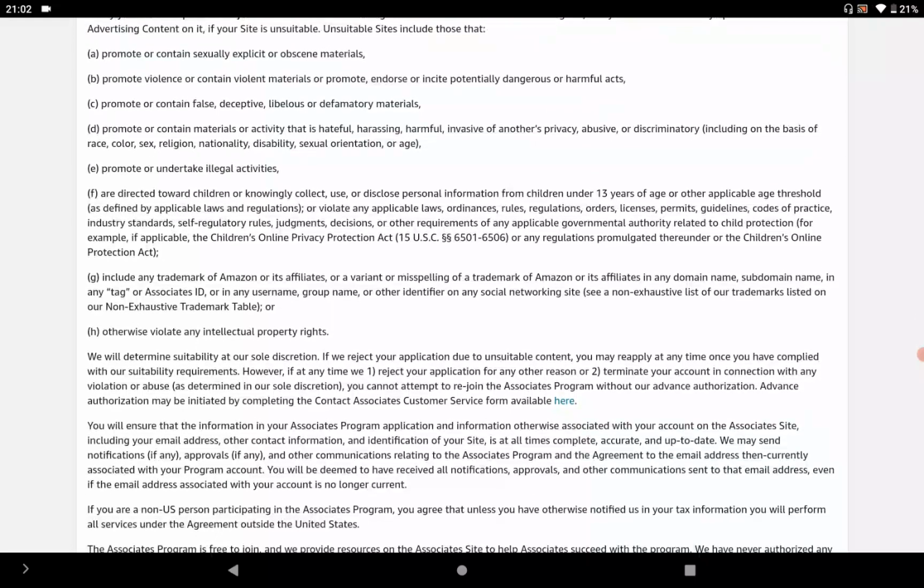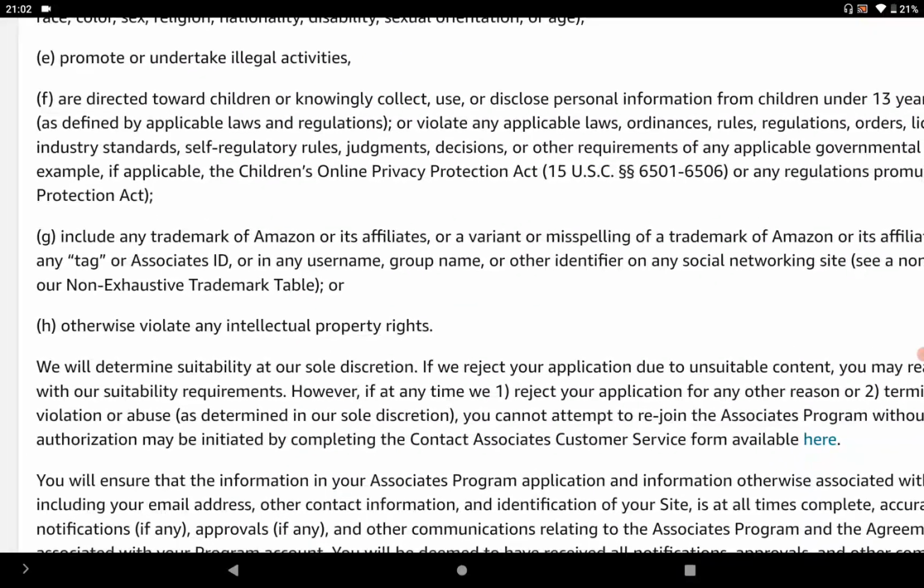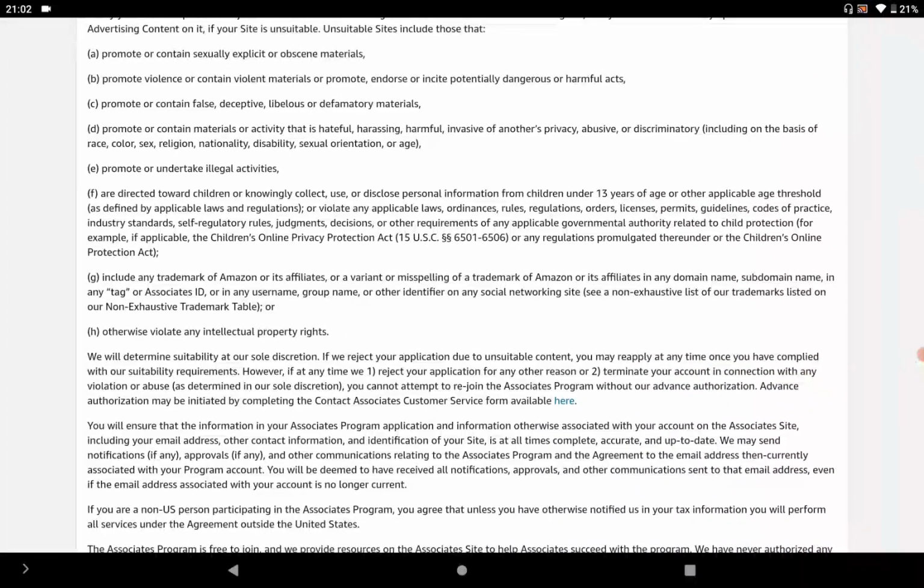And next, point G here. If you're including any kind of trademark or any kind of sign showing that you are affiliated with Amazon, that you are doing something for Amazon, you cannot use any kind of tag or ID on your website showing that you are linked, affiliated, or working for Amazon. So this is an important point.